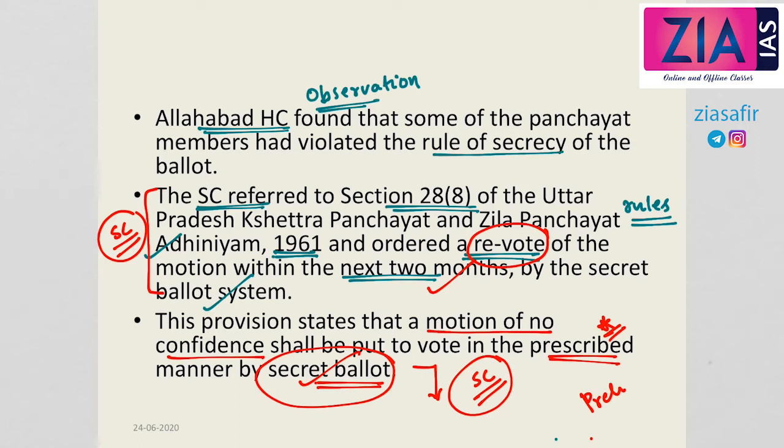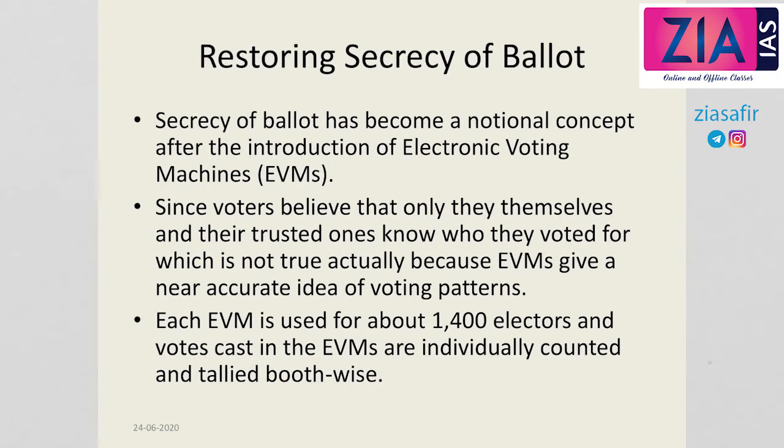Now if a prelims question is asked regarding the secrecy of ballot and no confidence motion, then the Supreme Court has pronounced that even the voting of a no confidence motion should be done by secret ballot system. Now coming to the restoring of secrecy of ballot.